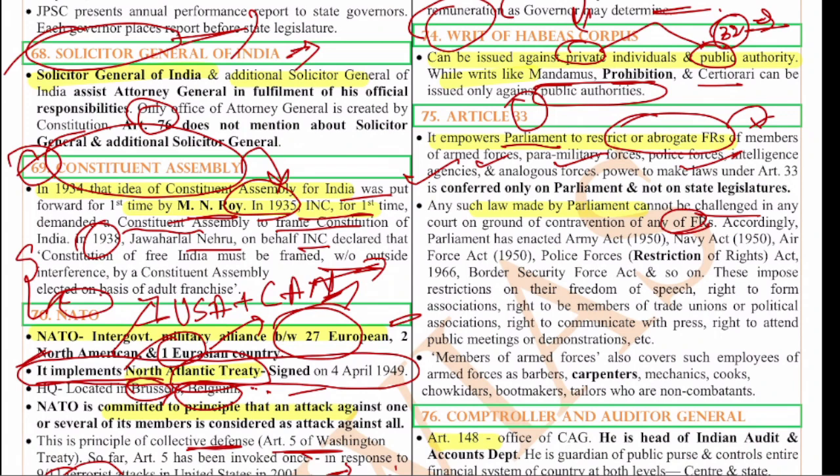Accordingly, Parliament has enacted the Army Act, Navy Act, Police Forces Act, etc. Okay, and the members of armed forces are also covered. The members of armed forces also include such employees of armed forces like the barbers, carpenters, mechanics, cooks, etc. So not only the people who are in the war, but also the mechanics, the cooks, carpenters, they also are bound by the Army Act and all. Okay, so this is about Article 33.